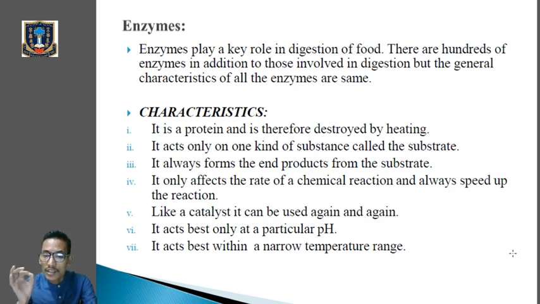Therefore, it is specific. Number 3, it always forms the same end product from the substrate. Always the end products will be the same for the substrate on which it is acting. It only affects the rate of chemical reaction and always speeds up the reactions. It will increase the rate of a chemical reaction, and like a catalyst, it can be used again and again.